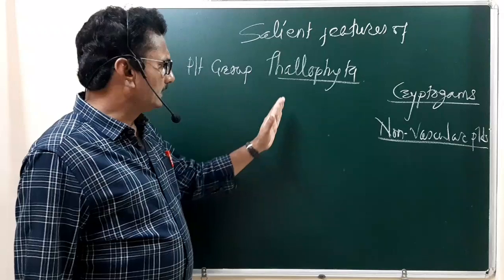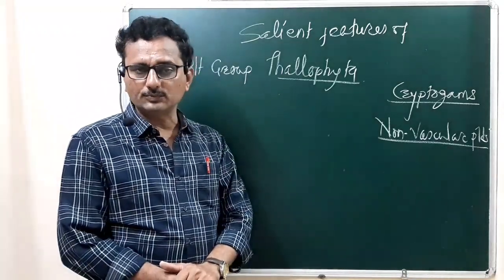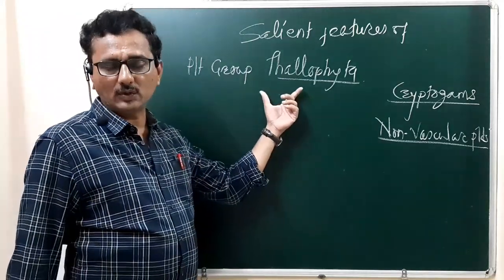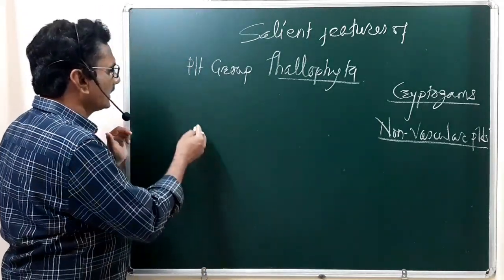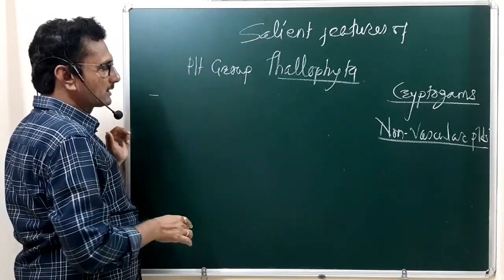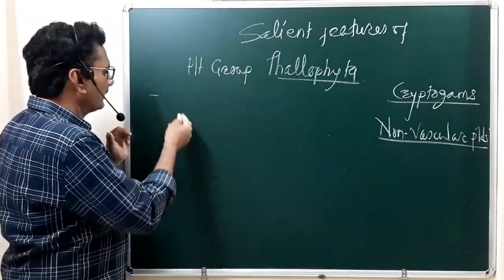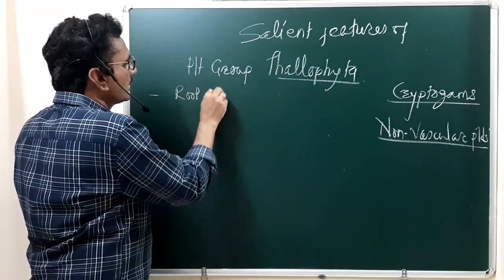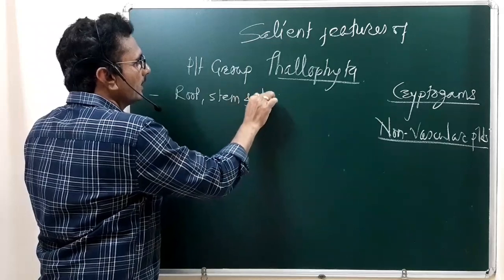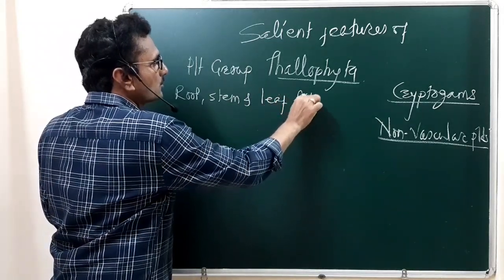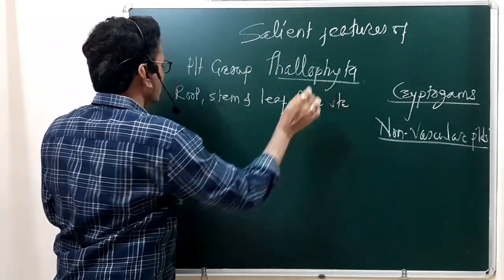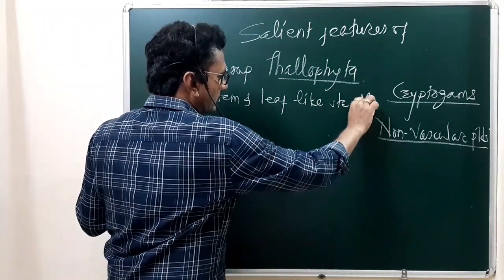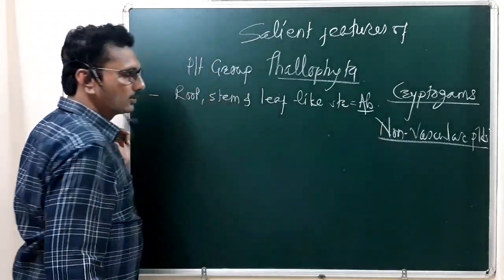Under this Thallophyta plant group, we are going to discuss the general characteristic features. The plant group does not have a specific root, stem and leaf-like structure. Such structures are totally absent in the plant group Thallophyta.